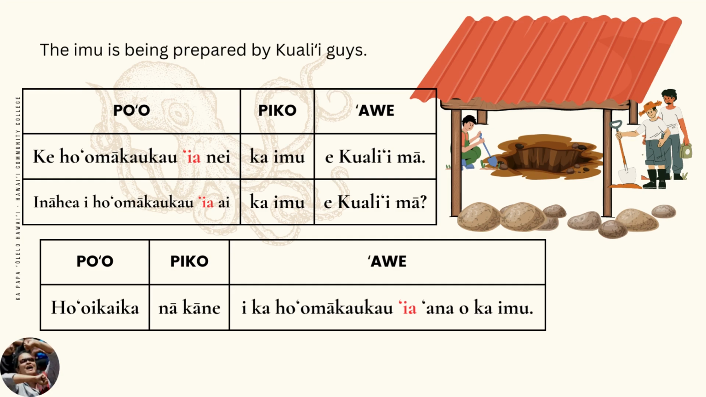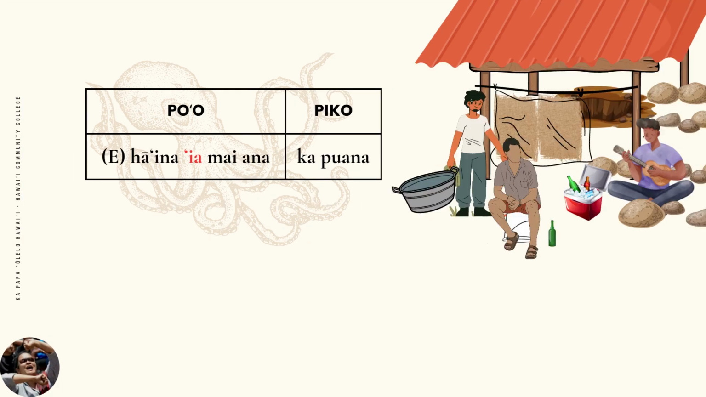Another example of ia used in a sentence is a lyric heard in many Hawaiian mele. Ha'ina ia maiana kapuana. The summary refrain is told. The by phrase is omitted here. This is a useful phrase to remember where ia is placed, after the hamani or the active verb, and before the hunekuhi, in this case, mai.